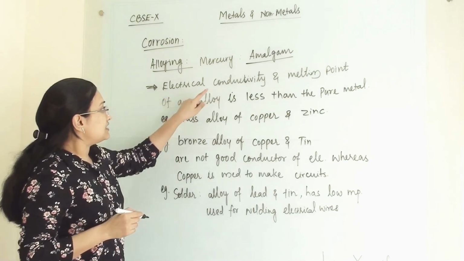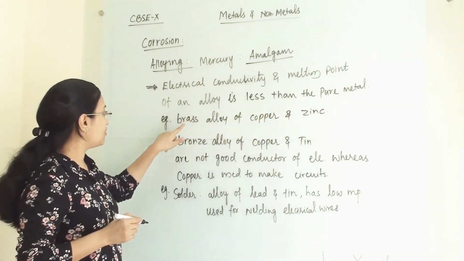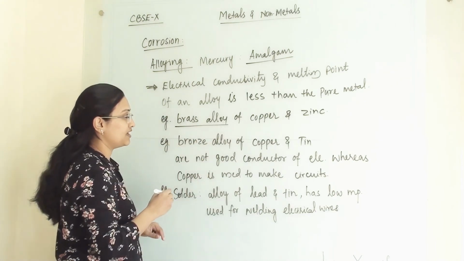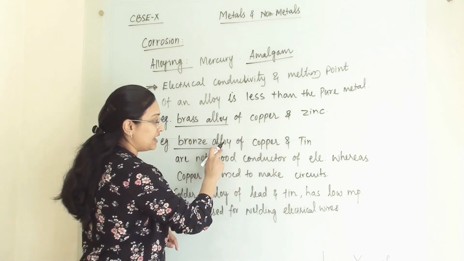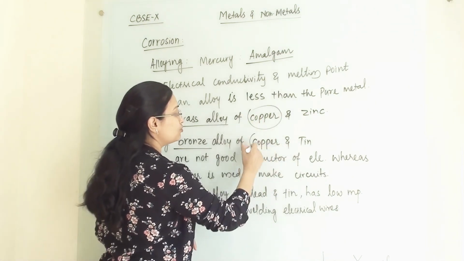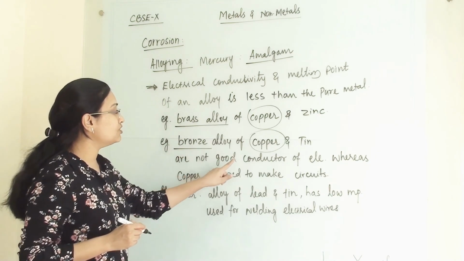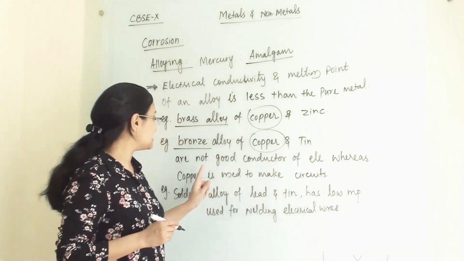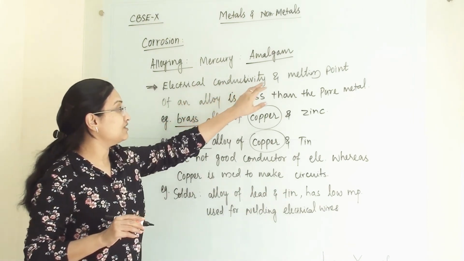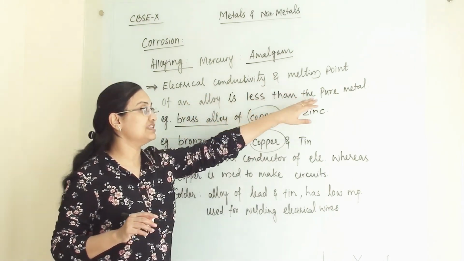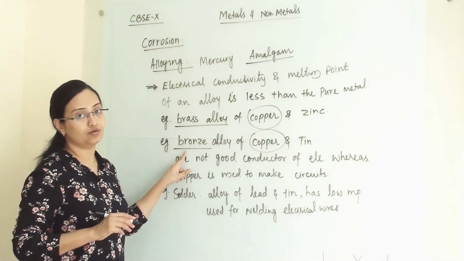Now, the electrical conductivity and melting point of an alloy is less than that of the pure metal. Why do we say so? Because brass is an alloy of copper and zinc, and bronze is an alloy of copper and tin. Copper is known for its electrical conductivity, and these two alloys are not good conductors of electricity, whereas copper is used to make electrical circuits. So that's why we say that the electrical conductivity and melting point of an alloy is less than the pure metal. Examples are brass and bronze.